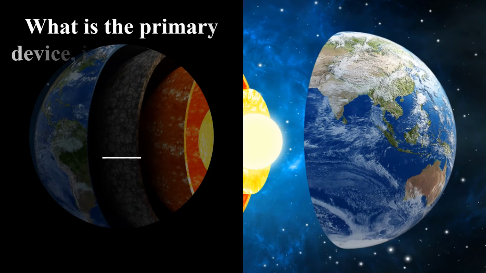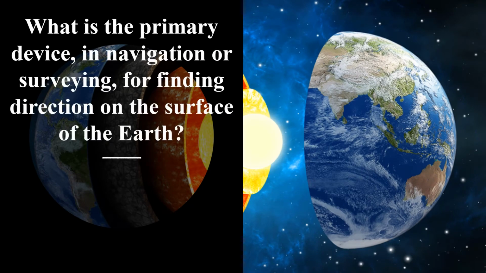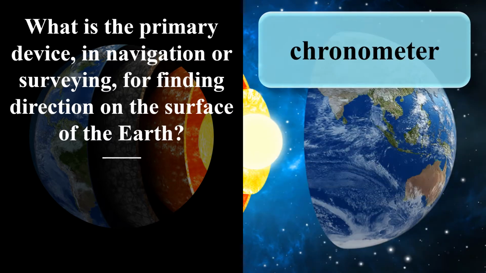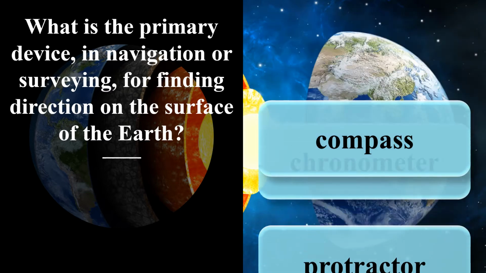What is the primary device in navigation or surveying for finding direction on the surface of the Earth? Chronometer. Compass. Protractor. Compass.